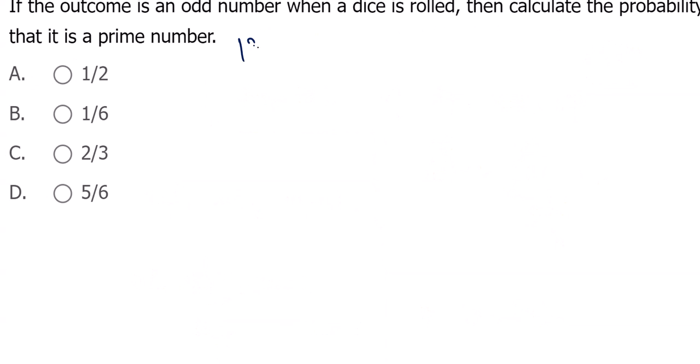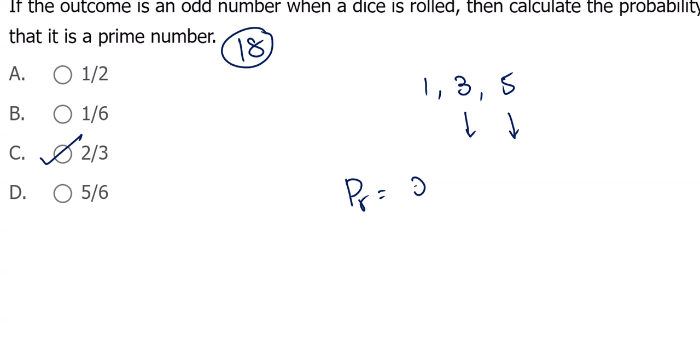Now, 18th question. Again, very easy one. If the outcome is an odd number when a dice is rolled, then calculate the probability that it is a prime number. This is conditional probability. When a dice is rolled and it is already an odd number, we have only 1, 3, 5. Among those, the prime numbers are 2. Answer is 2 out of 3. Already it's an odd number. Among that we need the probability of a prime number, which is 2 out of 3.